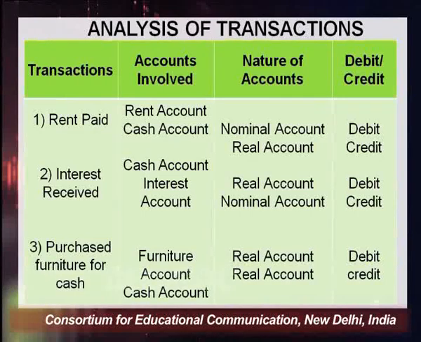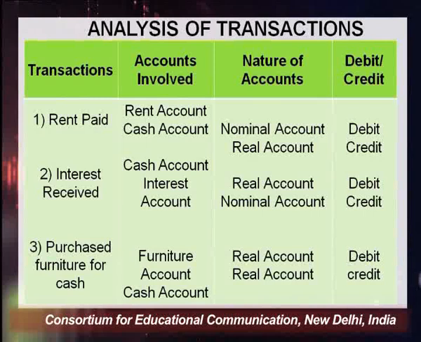Cash is an asset, and all types of assets come under real account, and the rule of real account says debit what comes in, credit what goes out. Whenever we are paying rent, cash is going out, so you have to credit this item.